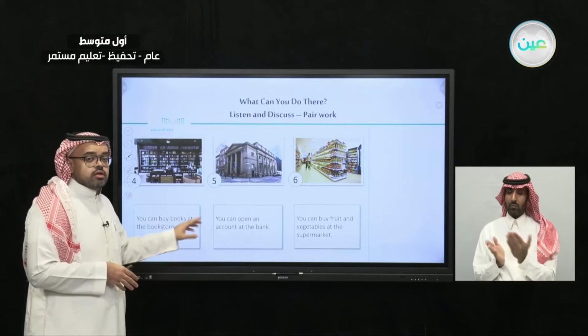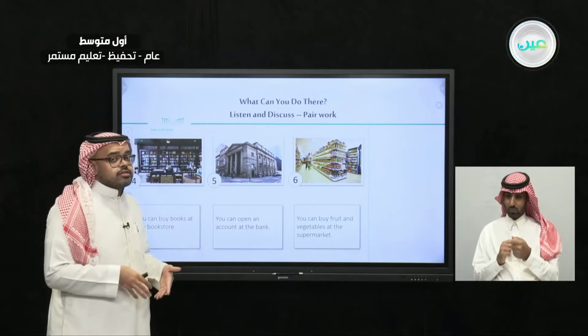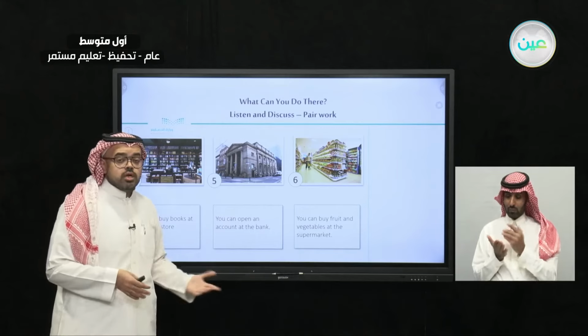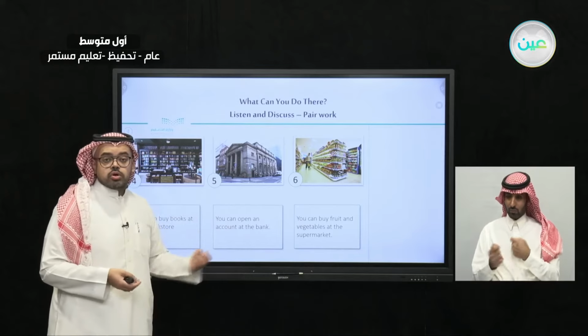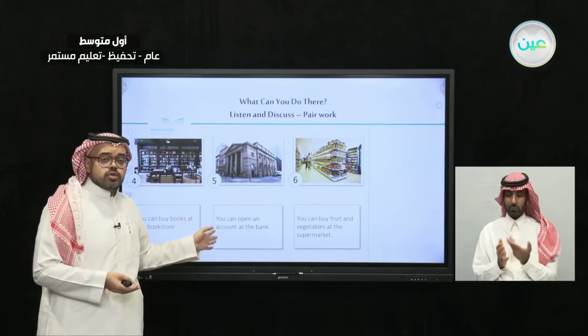Now let's read about the fifth place, number 5. What can you do when you go to number 5, which is the bank? You can open an account at the bank. So here, one of the activities that you can do when you go to a bank is you can open an account. You can also transfer money. You can also withdraw cash. So there are a lot of things you can do when you go to the bank.